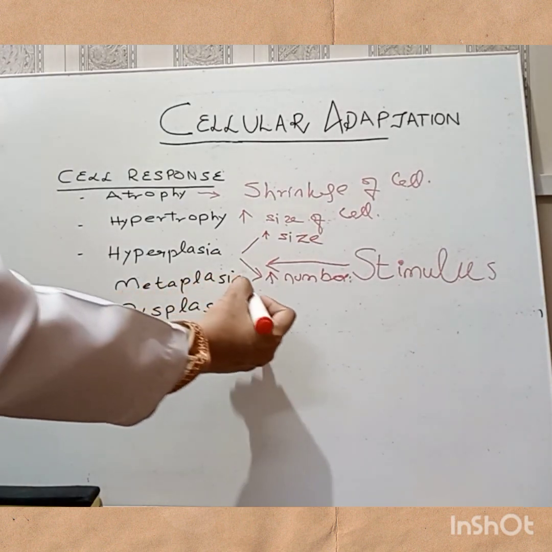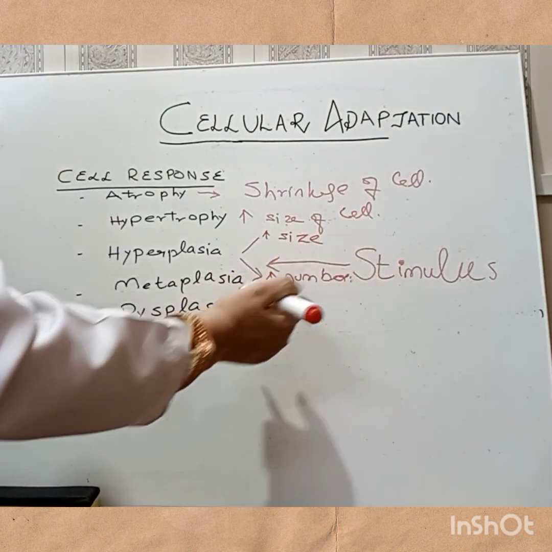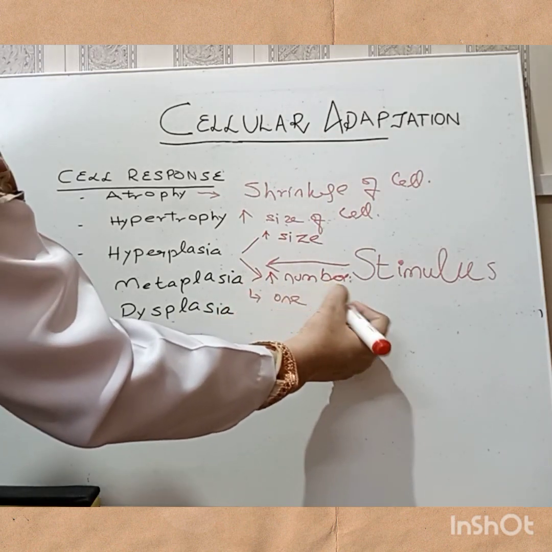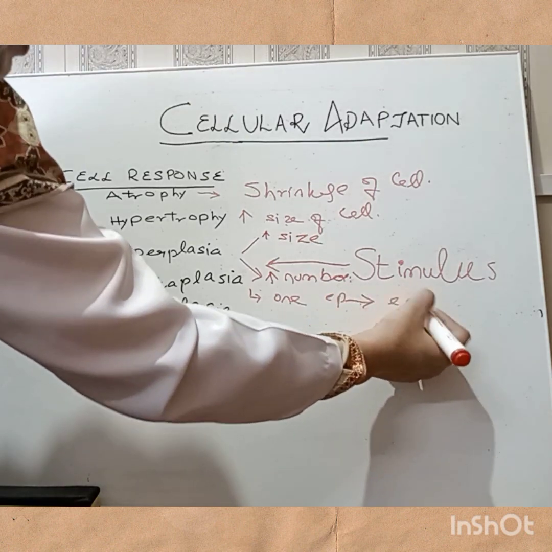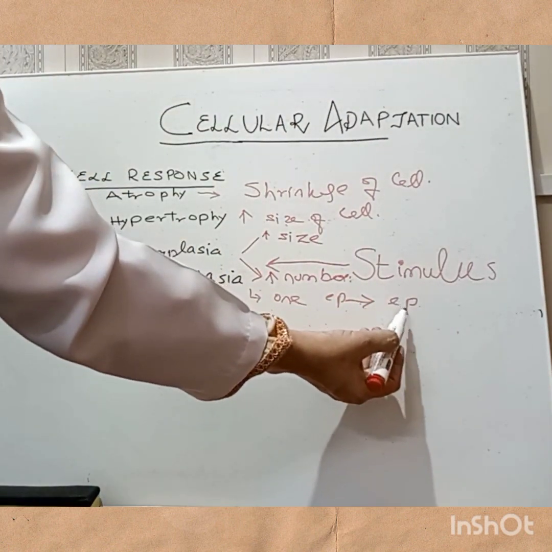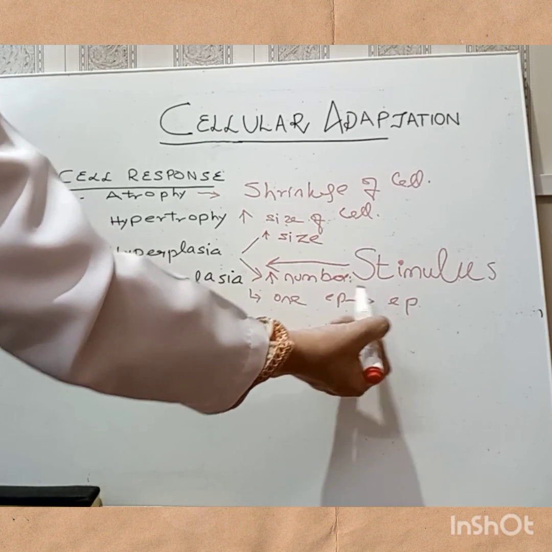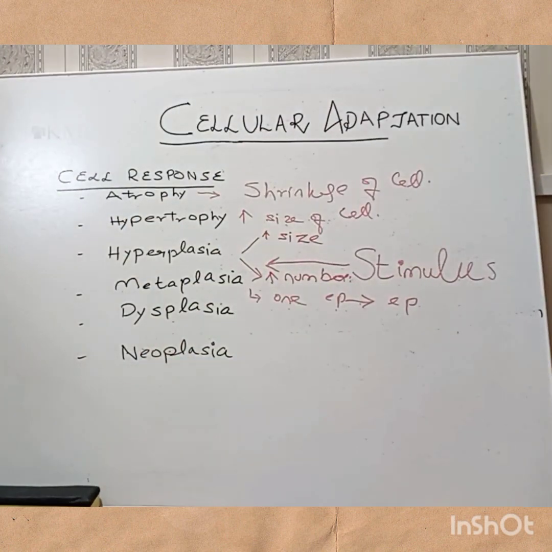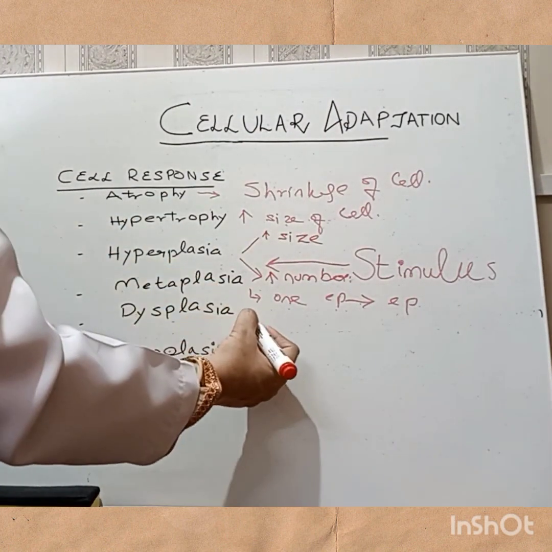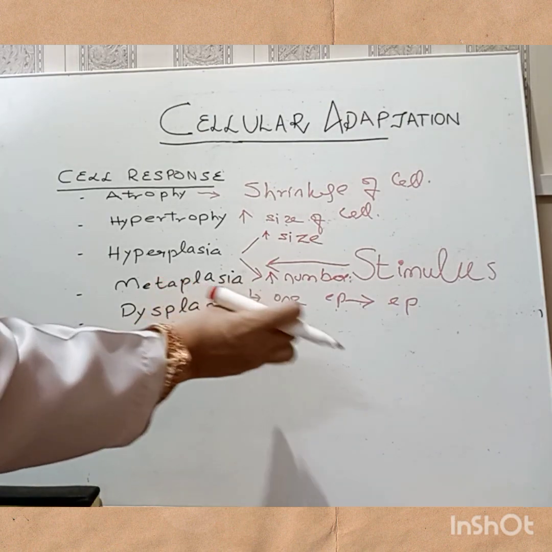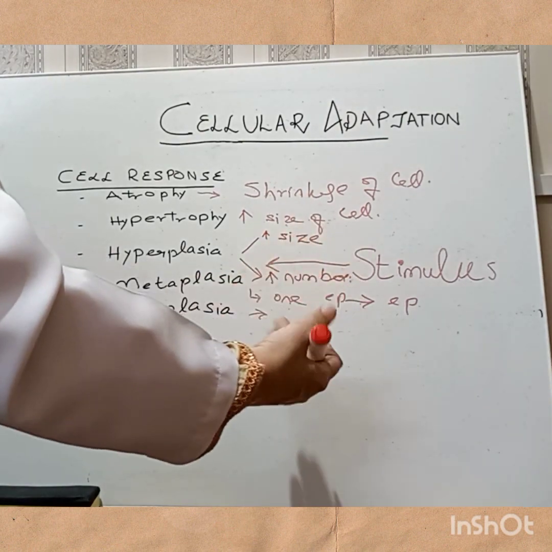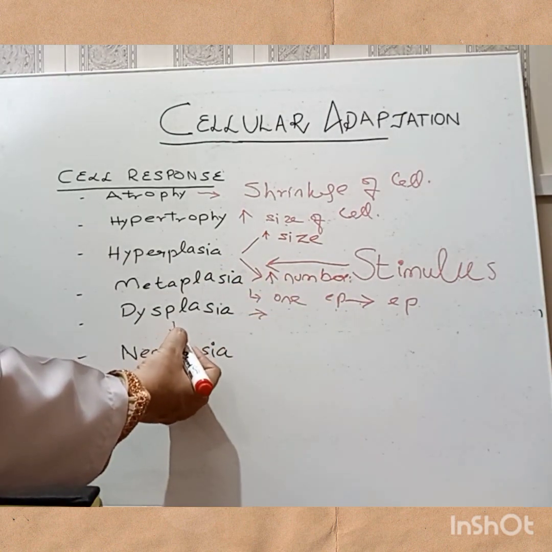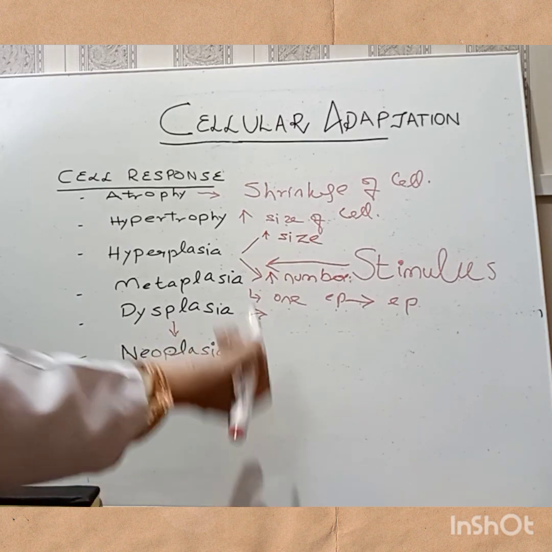Now, what is metaplasia? In response to some persistent stimulus, there is transformation of one epithelium into another epithelium, and this epithelium is comparatively more resistant to the change. So, metaplasia is the transformation of one epithelium to another epithelium. And what is dysplasia? That is dysfunction of the cell. There might be an increased nuclear cytoplasmic ratio, and if the stimulus is persistent, this can finally turn into a neoplastic change, that is, new growth or neoplasia.